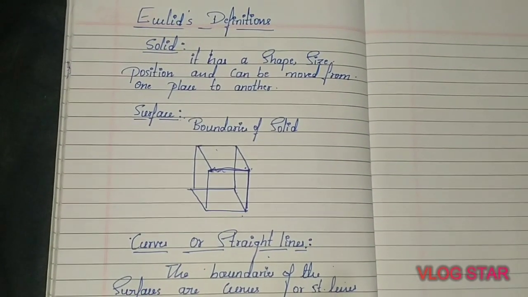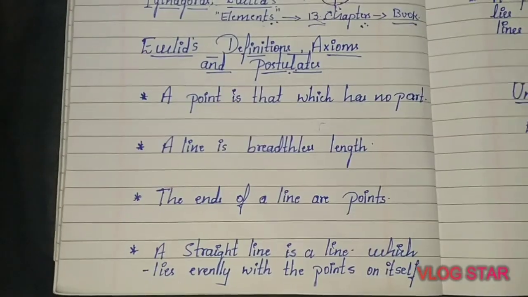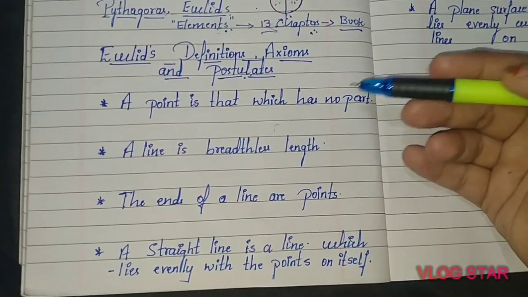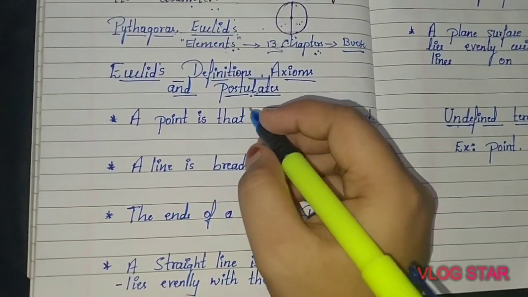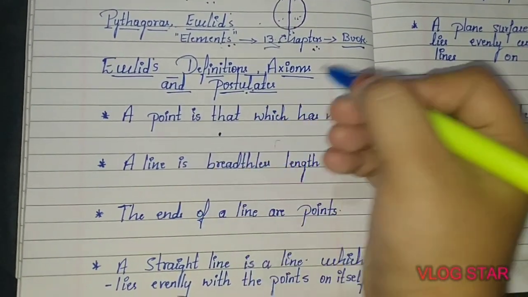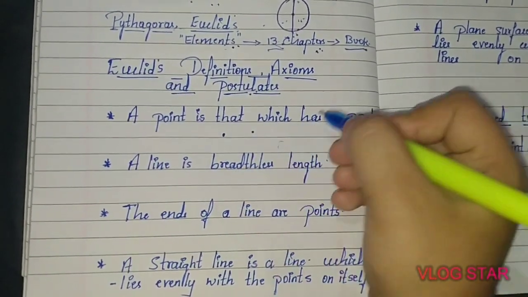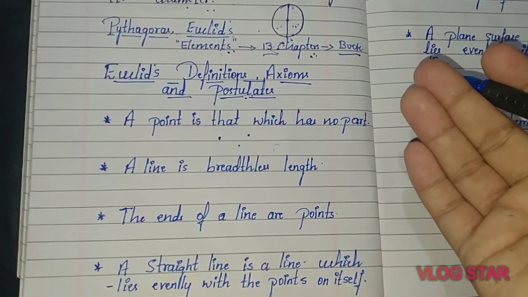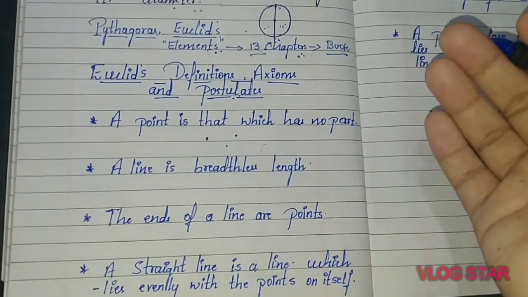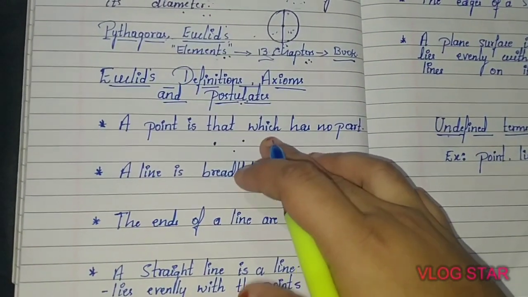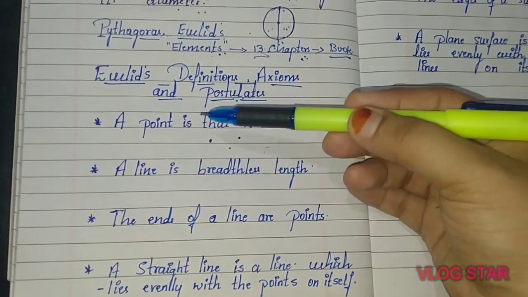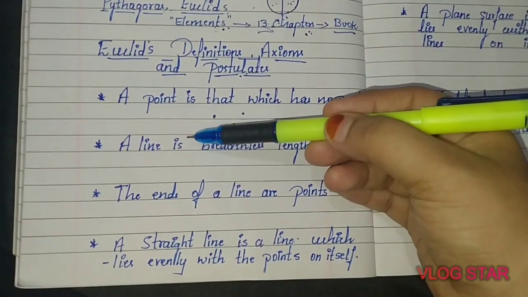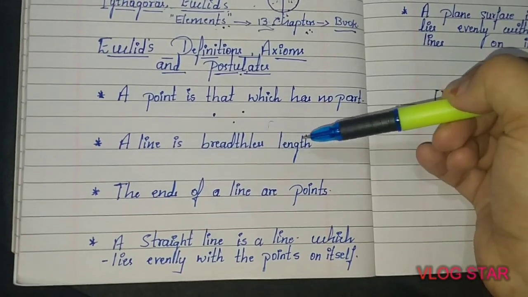Now again, some of the definitions he has given. Let us see that. First one is, a point is that which has no part. Just consider this point. I am putting a dot over here, and here also I am putting a point. It does not have any part, any length, or any breadth. So the first definition he gave is, a point is that which has no part. The next one is, a line is breadthless length.